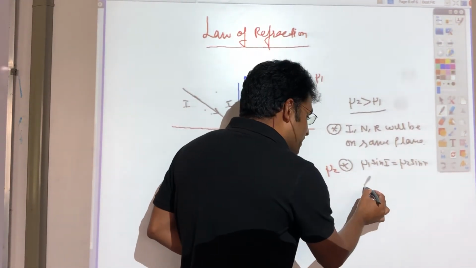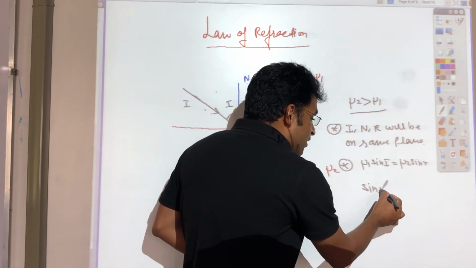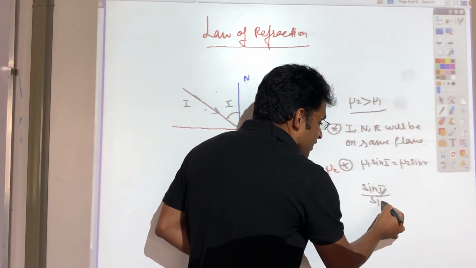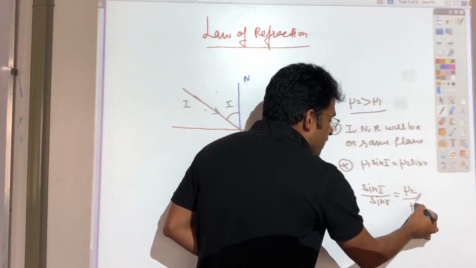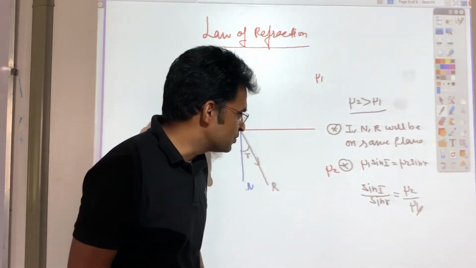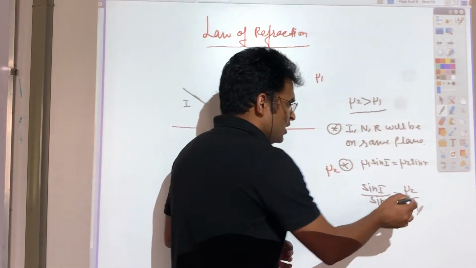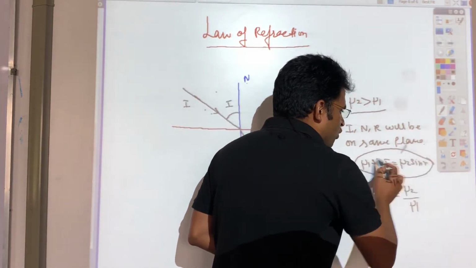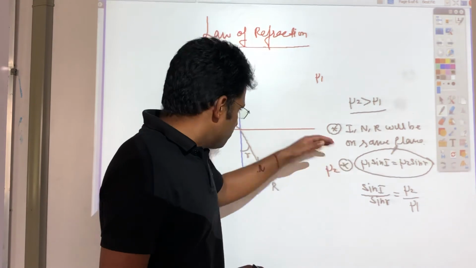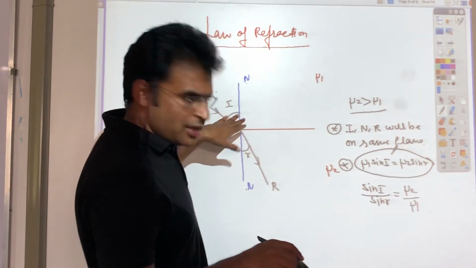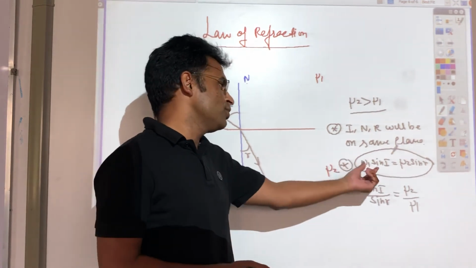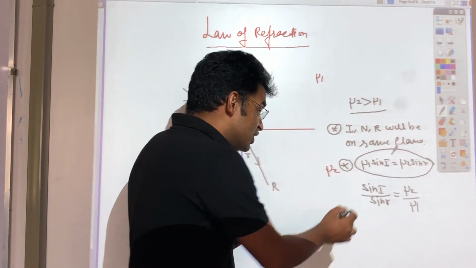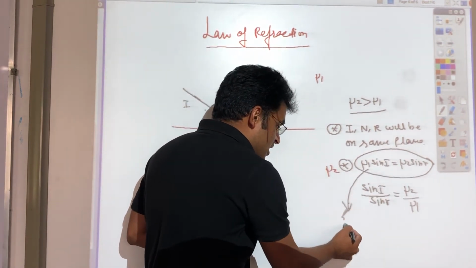You can also write this as sin i divided by sin r is equal to mu2 divided by mu1. Exactly the same thing, just a mathematical arrangement. But the best thing is you can remember it this way, and there won't be any confusion. First medium refractive index into sin of that angle is equal to second medium refractive index into sin of that angle, so we can equate the two. This one is also known as Snell's law.